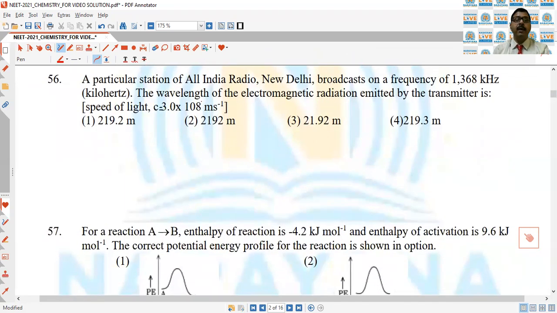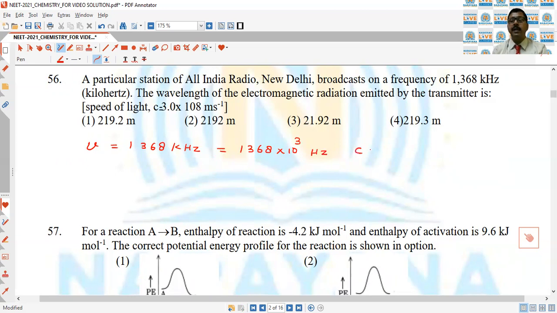Next question. A particular station of All India Radio, New Delhi broadcasts a frequency of 1368 kilohertz, which is also equal to 1368 into 10 to the power 3 hertz.